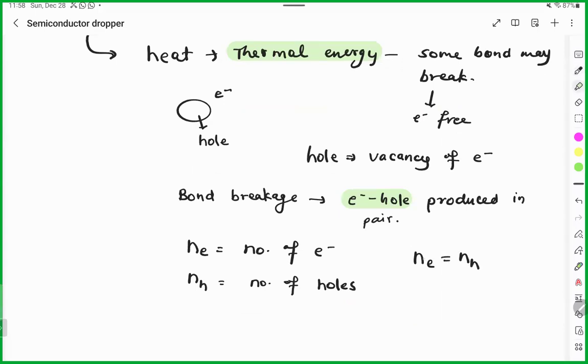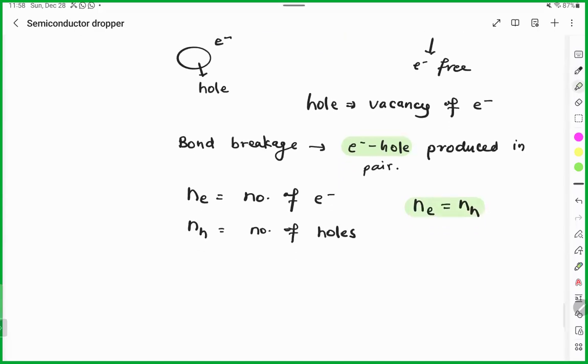Why? Because in an intrinsic semiconductor, whatever bond breaks, the same number of electrons and holes are released, and that will be the total number of intrinsic carriers. Here i means intrinsic. Any doubt, guys?